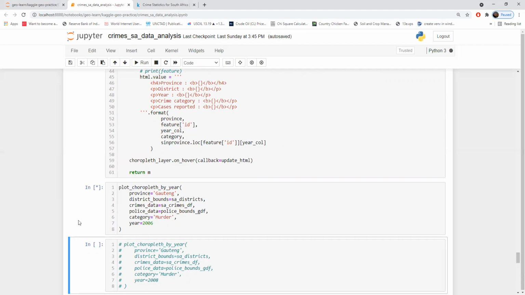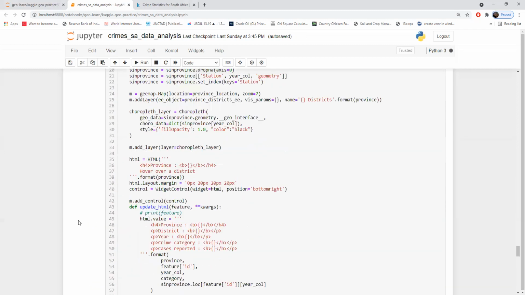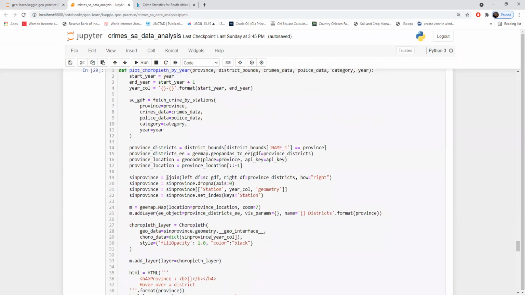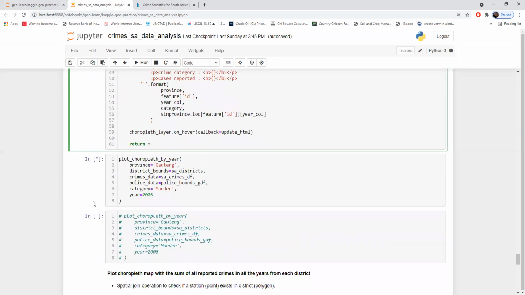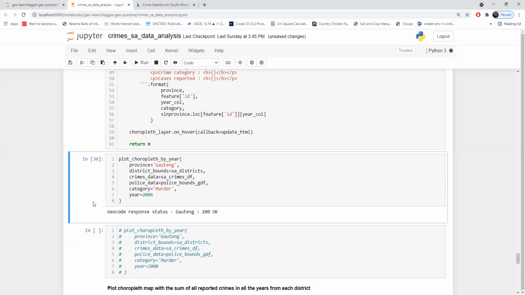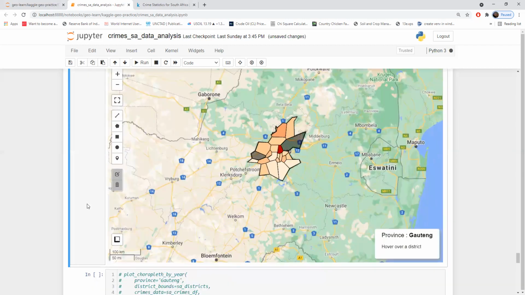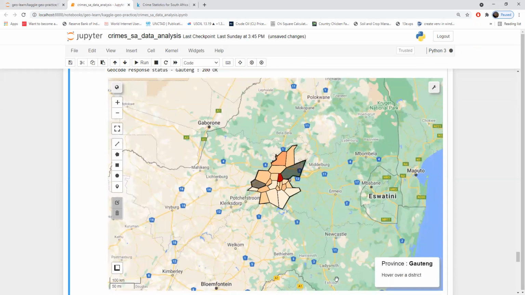So again, it takes some time to load because we are doing some advanced functionalities here. Yeah. So we have this choropleth map, and this is the state Gauteng.